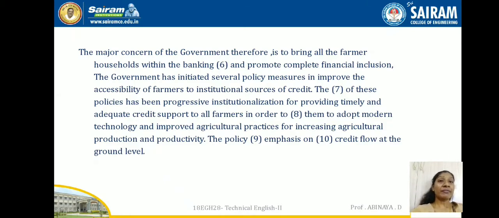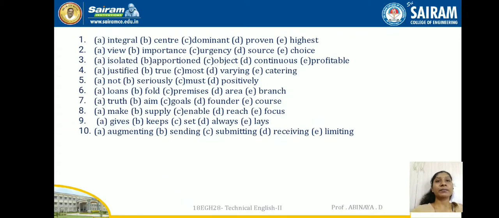The dash of these policies has been progressive institutionalization for providing timely and adequate credit support to all farmers in order to dash them to adopt modern technology and improved agricultural practices for increasing agricultural production and productivity. The policy dash emphasize on dash credit flow at the ground level.